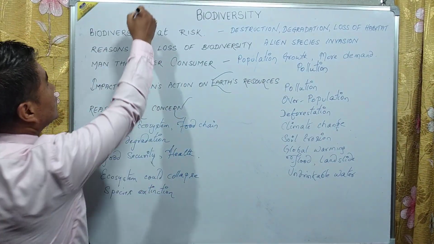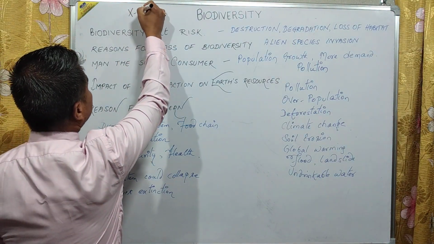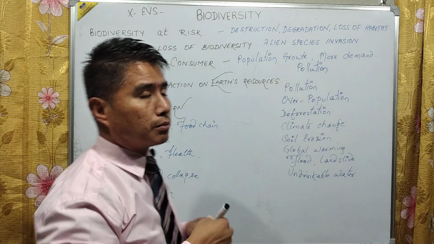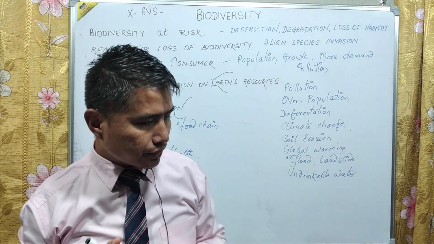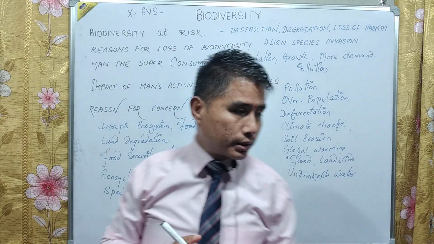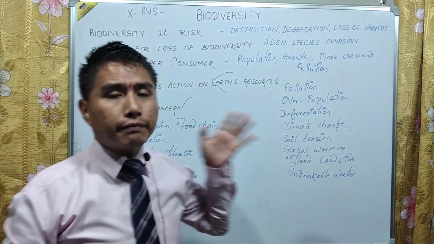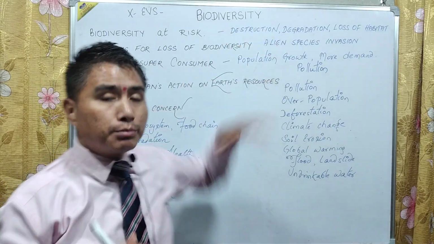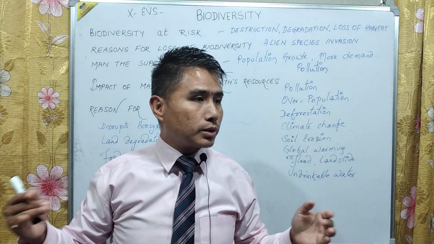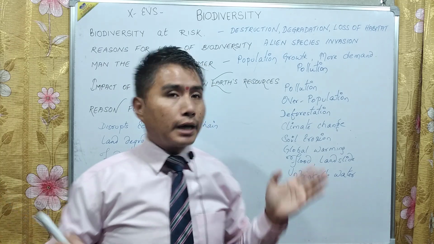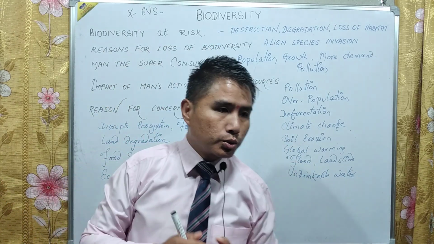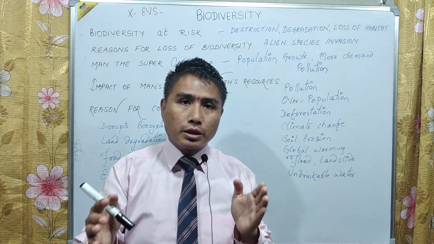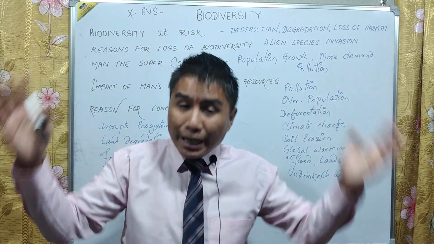Today in class 10 EVS, we are doing biodiversity. Now, what is biodiversity? The word itself explains it: bio and diversity. Diversity means variety, different types, and bio means living organisms. So in the world, when different living organisms are all together in a place, it is known as biodiversity.